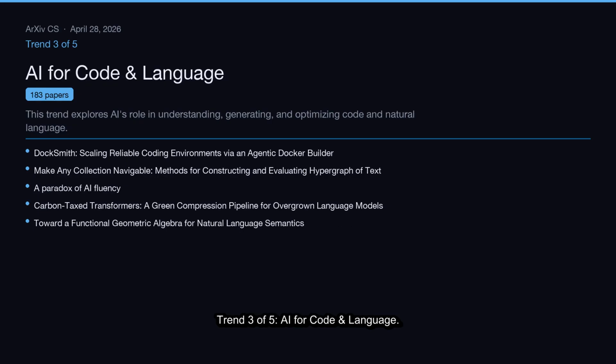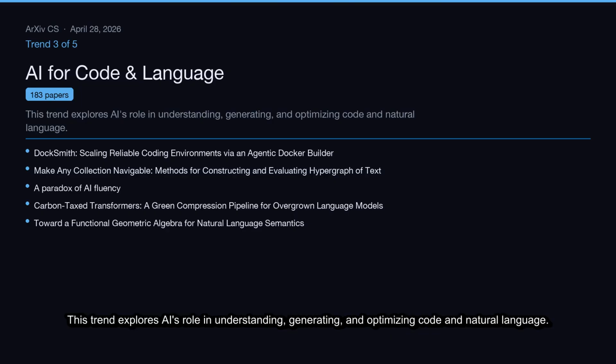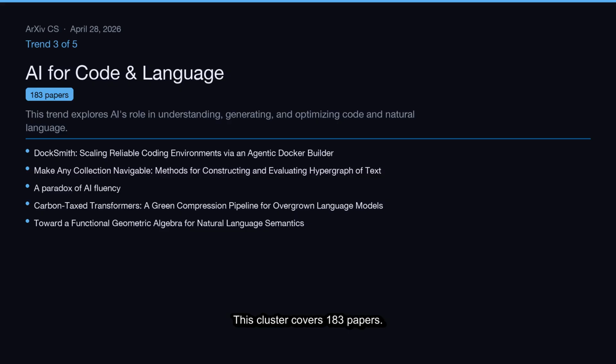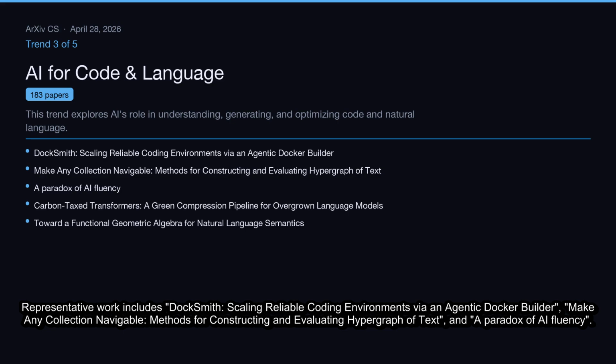Trend 3 of 5, AI for Code and Language. This trend explores AI's role in understanding, generating, and optimizing code in natural language. This cluster covers 183 papers. Representative work includes DockSmith, scaling reliable coding environments via an agentic Docker builder, Make Any Collection Navigable, methods for constructing and evaluating hypergraph of text, and a paradox of AI fluency.